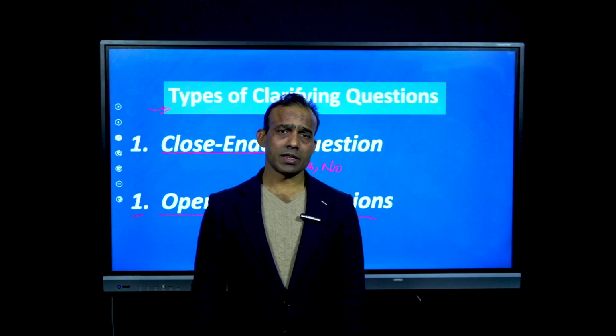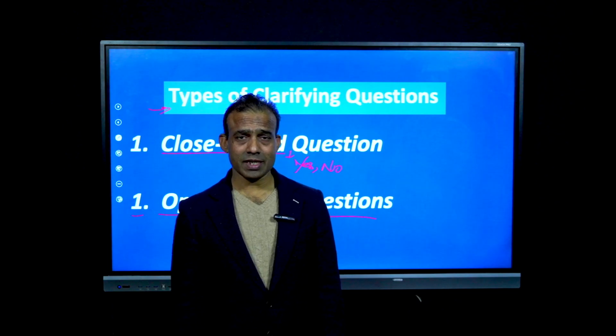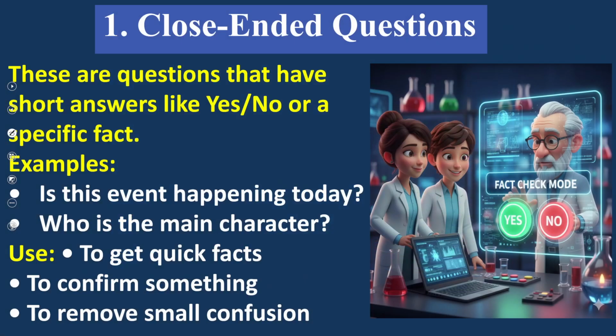So, dear learners, after understanding these two types, move to learn about them in detail. First of all, what are close-ended questions? These are questions that have short answers like yes, no, or a specific fact. Now, look at the examples. Is this event happening today? Yes or no. Who is the main character? Used to get quick facts and to confirm something.